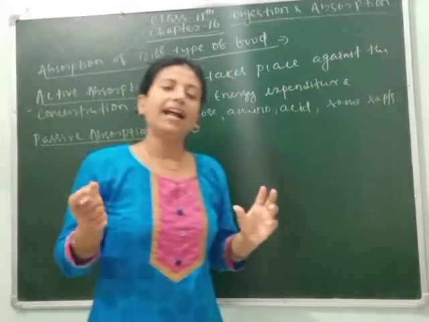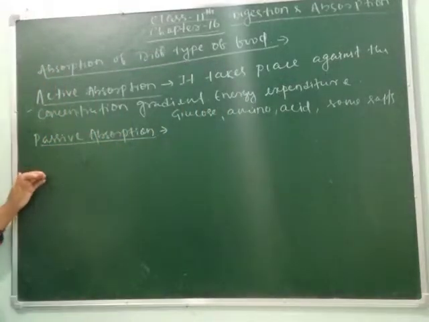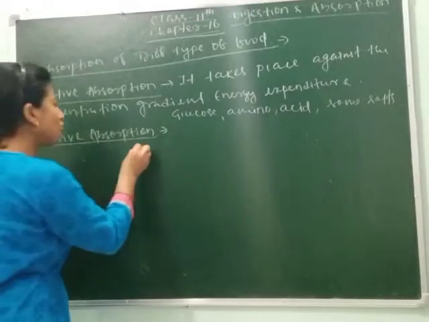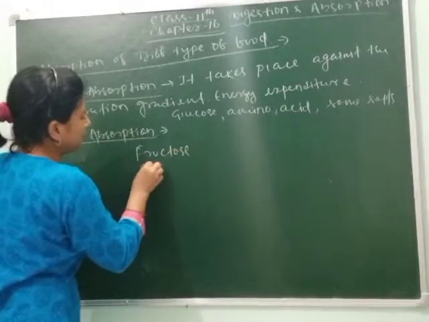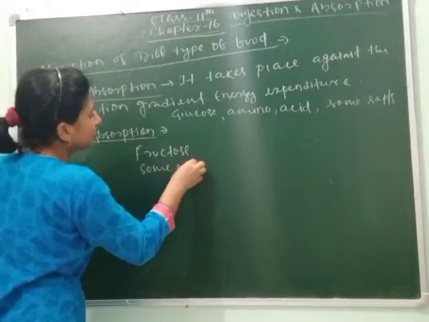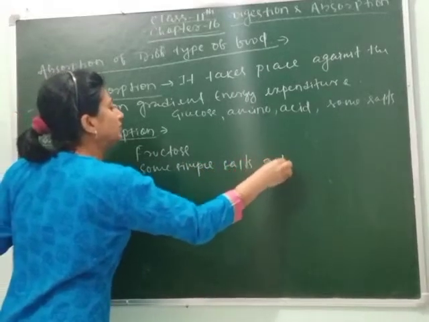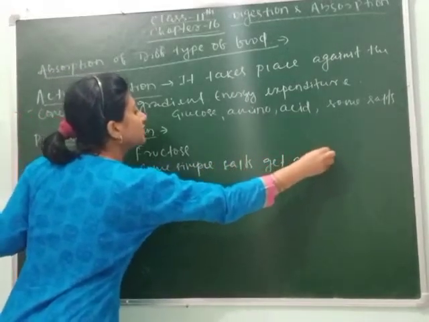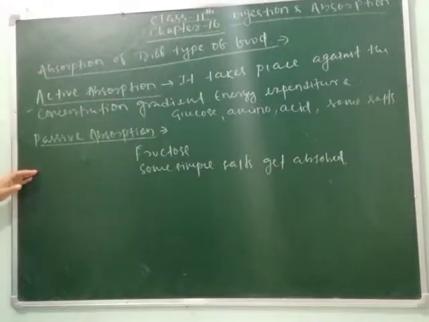In facilitated diffusion, some amount of fructose and some simple salts get absorbed. So this is the process of how the food we eat gets absorbed.